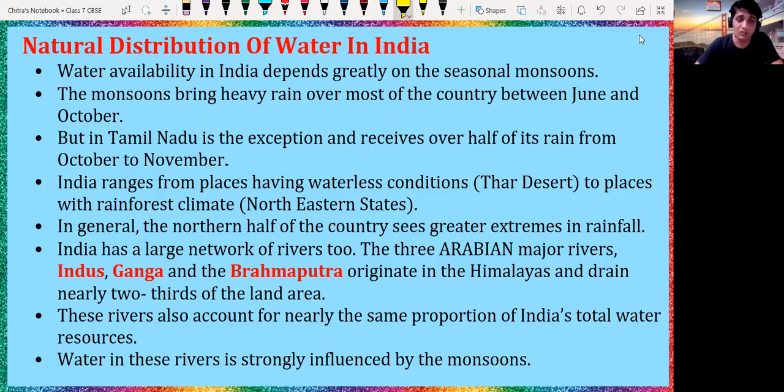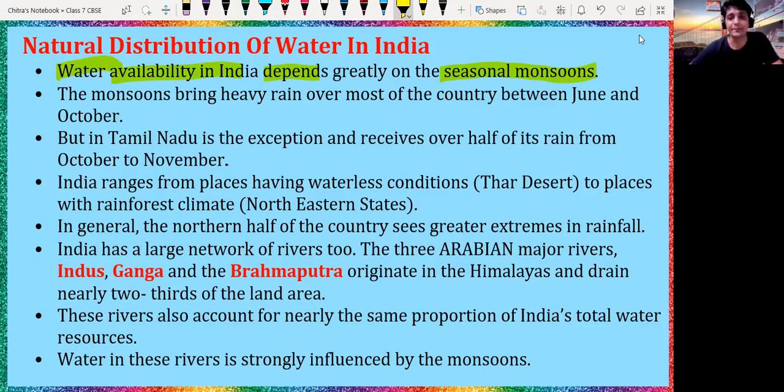Water availability in India totally depends on the seasonal monsoon. The water which is distributed all over India in different regions totally depends on the monsoon.